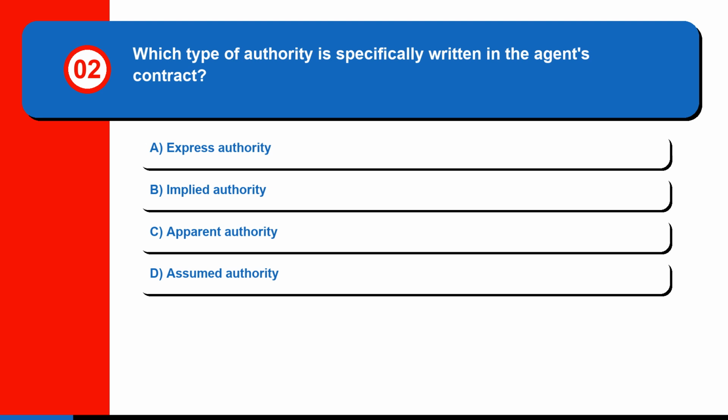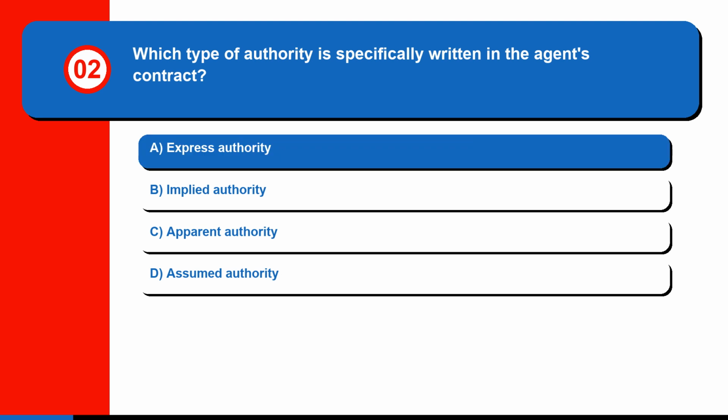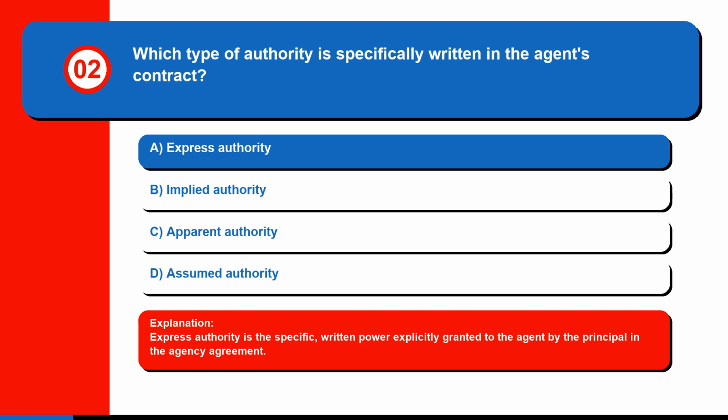Question 2. Which type of authority is specifically written in the agent's contract? A. Express authority. B. Implied authority. C. Apparent authority. Or D. Assumed authority. The correct answer is A. Express authority. Express authority is the specific, written power explicitly granted to the agent by the principal in the agency agreement.